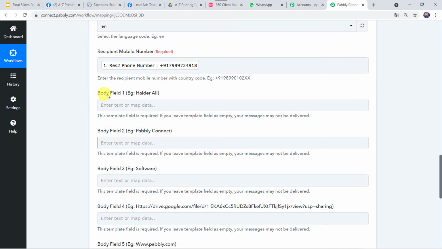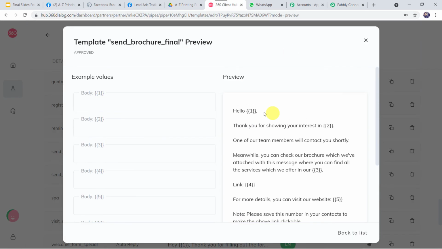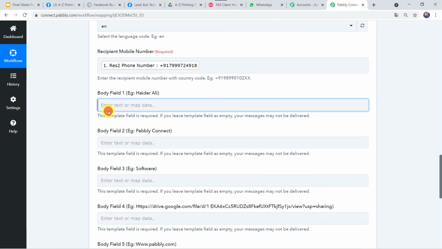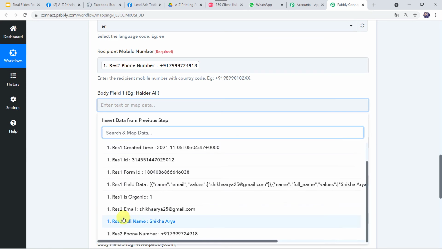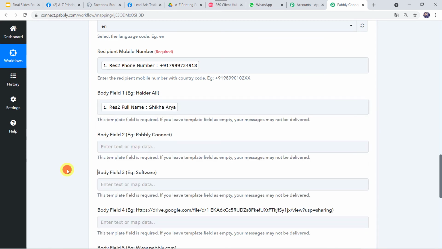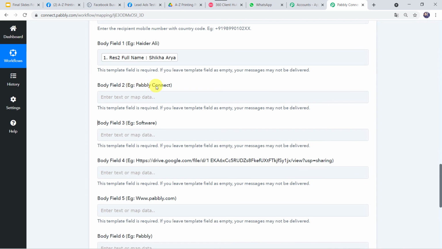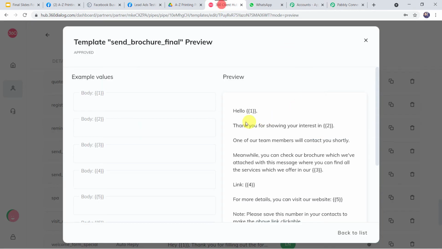Now body field 1, example Heather Ali. In our template we want the first parameter as the name of the customer. So in Pabbly Connect we are going to map the name of the customer from Facebook lead ads, and the name was Shikha Arya. Now body field 2, example Pabbly Connect. In the template we require the text: thank you for showing your interest in.